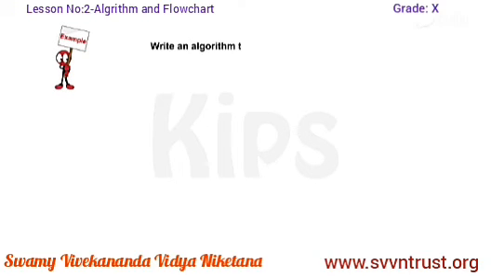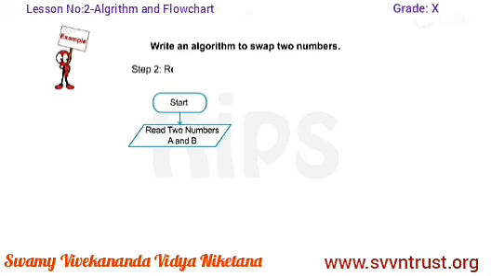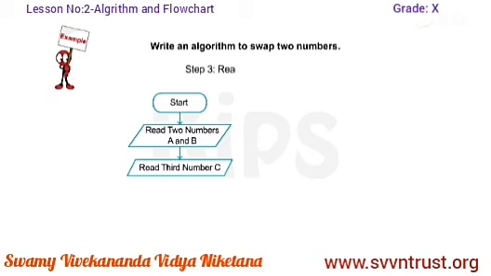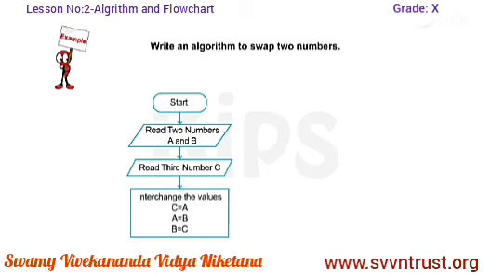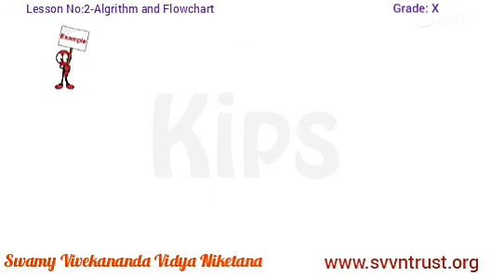Example 7. Write an algorithm to swap two numbers. Step 1, start. Step 2, read two numbers and store them in A and B. Step 3, read third number C. Step 4, interchange the values. C is equal to A, A is equal to B, B is equal to C. Step 5, print the values of A and B. Step 6, stop.